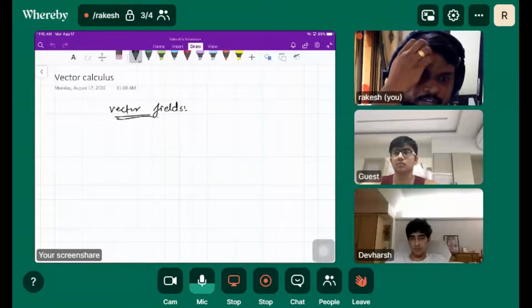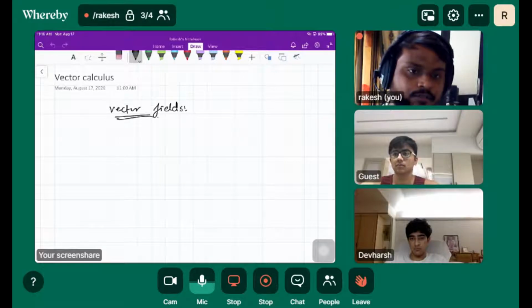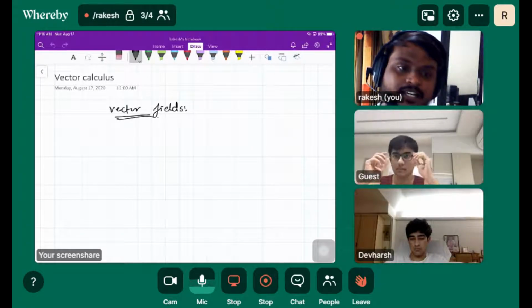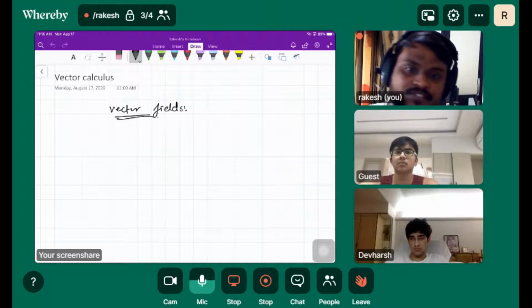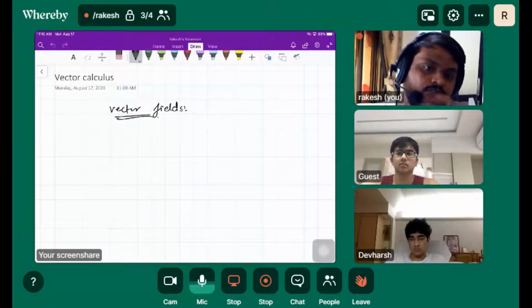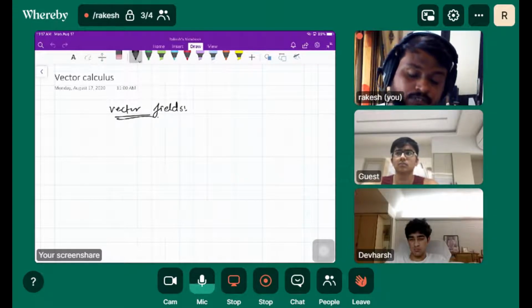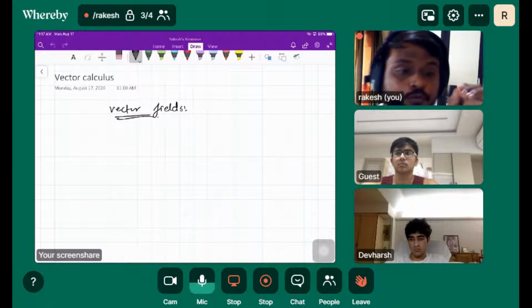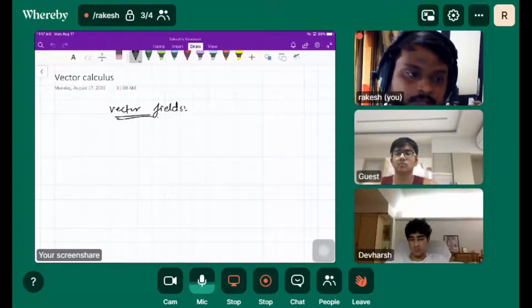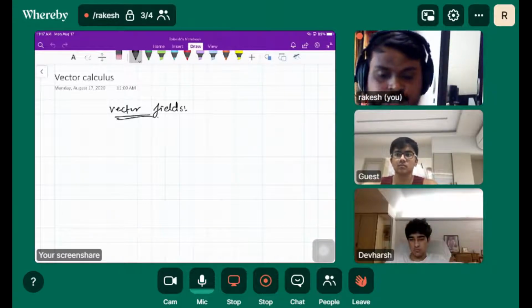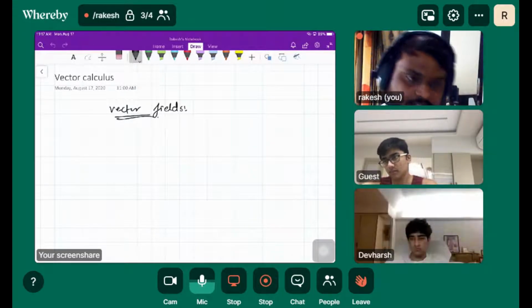It is a function whose domain is, first of all, a set of real numbers, and whose range is a set of vectors.